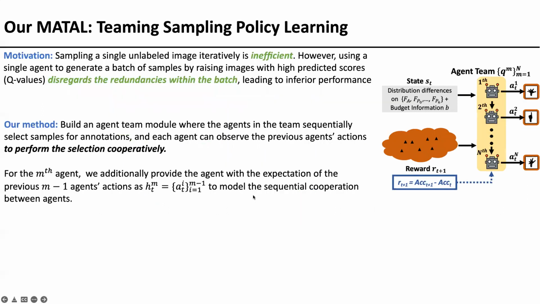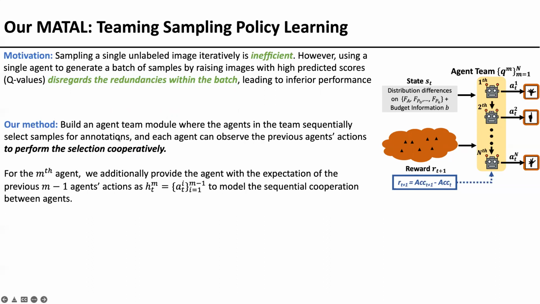Here we expand from one agent to an agent team to achieve batch image selection. The motivation is that sampling a single image is inefficient. However, using a single agent to select multiple images will lead to inferior performance.